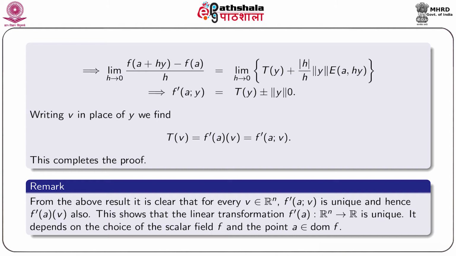The first term T(y) is independent of h. We look at the second part. As h tends to 0, |h|/h goes to plus or minus 1, the norm of y is independent of h, and E(a, hy) goes to 0. So, the right hand side goes to T(y) plus or minus the norm of y times 0 as h tends to 0. That is, the value of the limit is T(y). So, the left hand side exists, that is f'(a)(y) equals T(y).